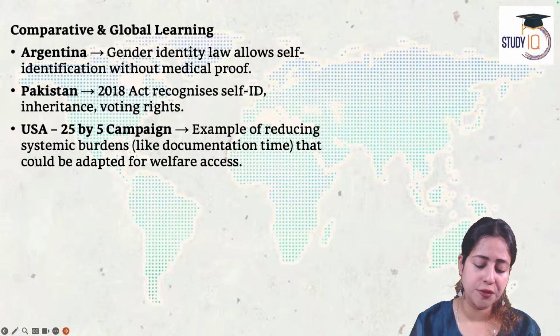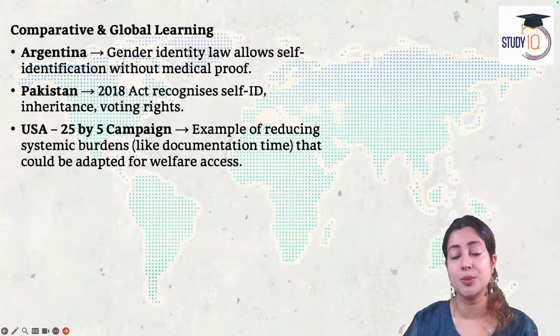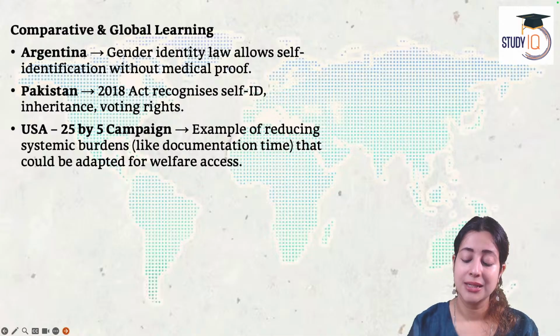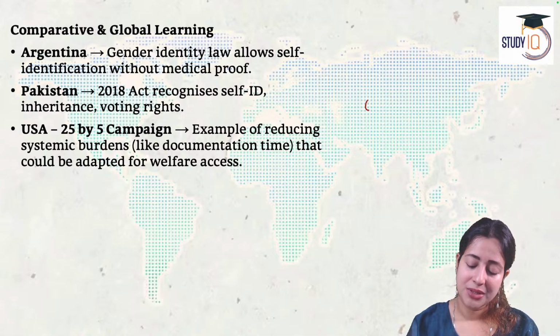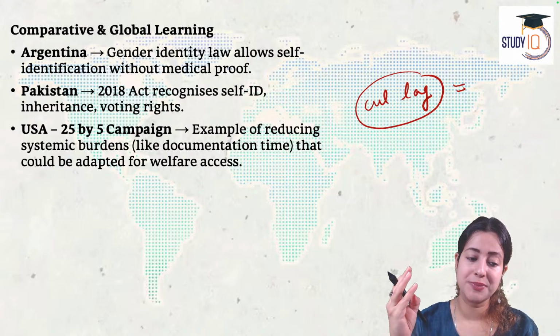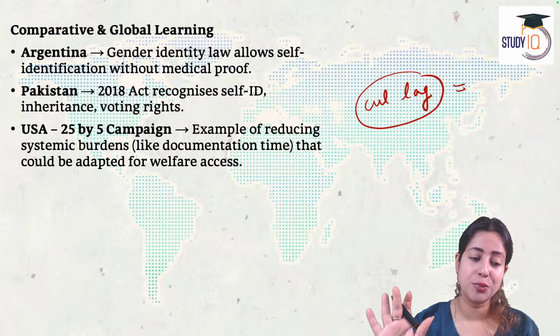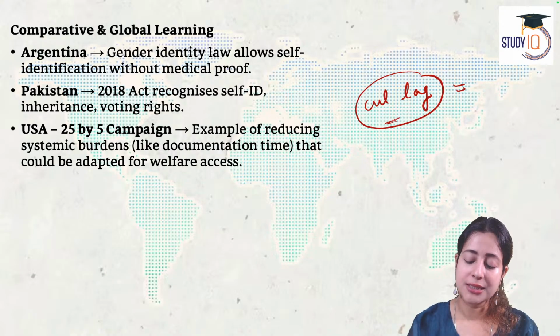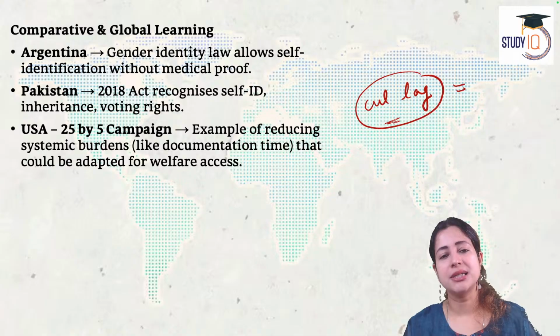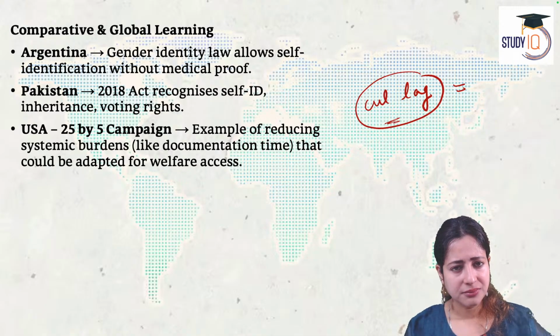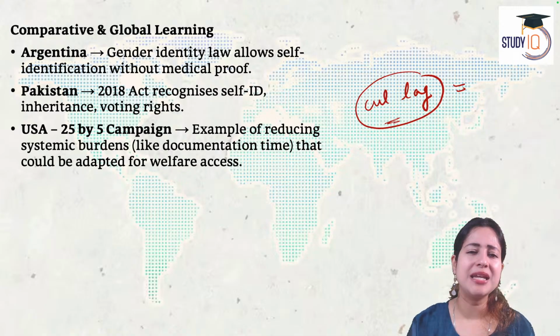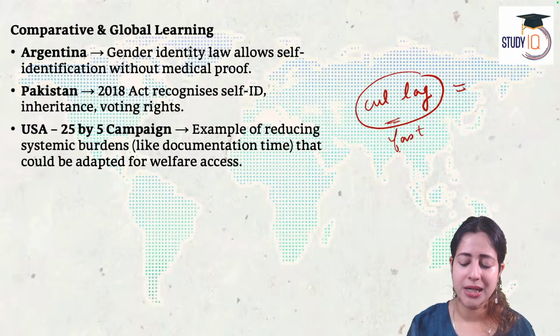So, this reminds me of a very interesting concept that I teach my students when I teach them sociology and social issues. This is known as the problem of culture lag. You can mention this in your answer in GS Paper 1 and 2, if you are writing sociology, psychology, or anthropology, and in an essay also. It is a very interesting phenomenon where on paper the legislation happens very fast. For the government, it takes one day to pass a bill and pass a legislation. So material changes happen very fast in a society.